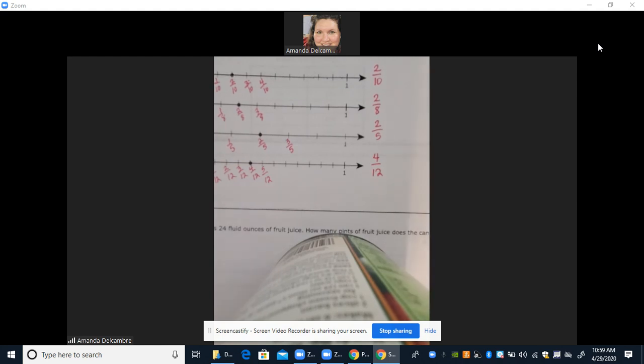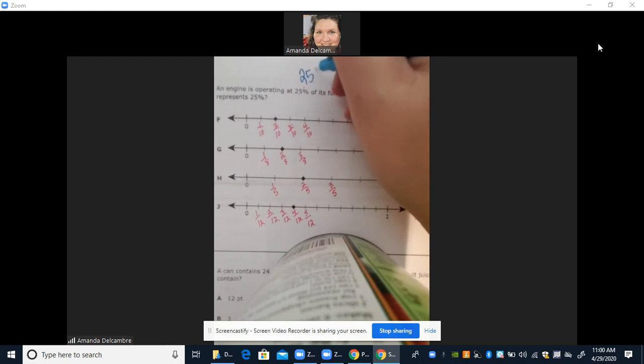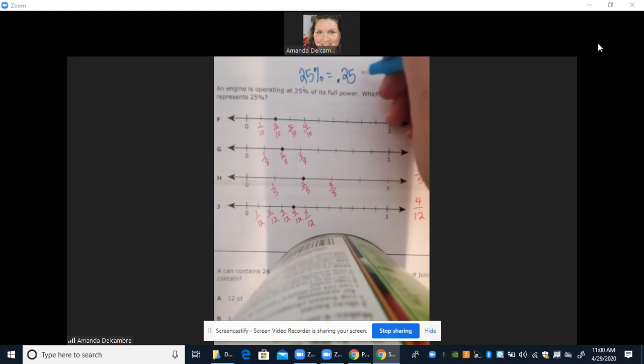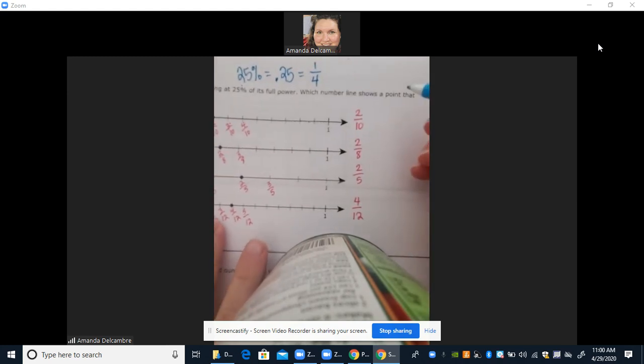Now remember, 25% is a benchmark fraction. So go back and look into your red math folder and see what fraction 25% is. 25% is the same as saying 25 cents. And 25 cents is 1/4. So we need to figure out which one is equal to 1/4.